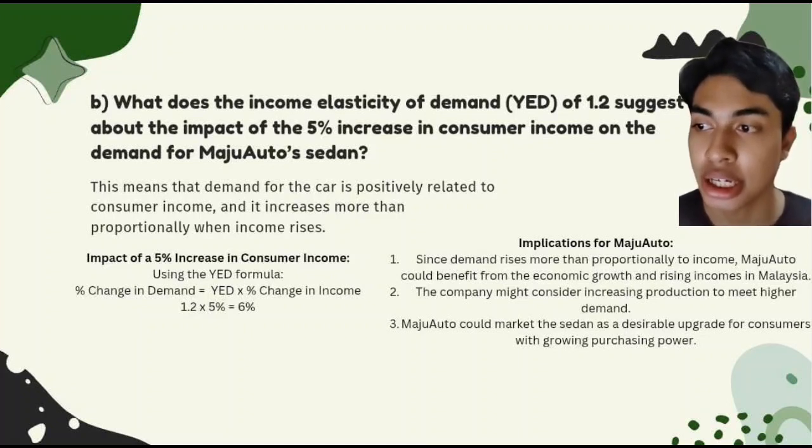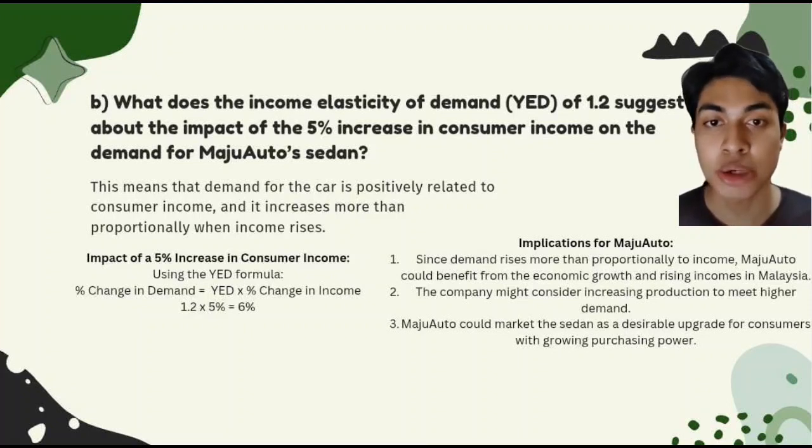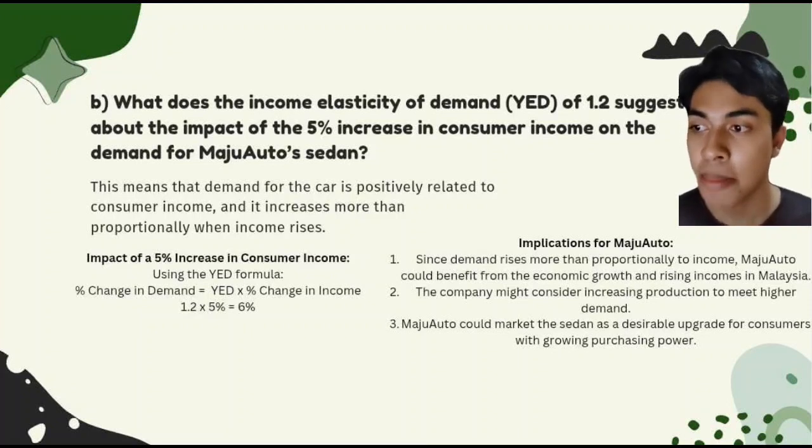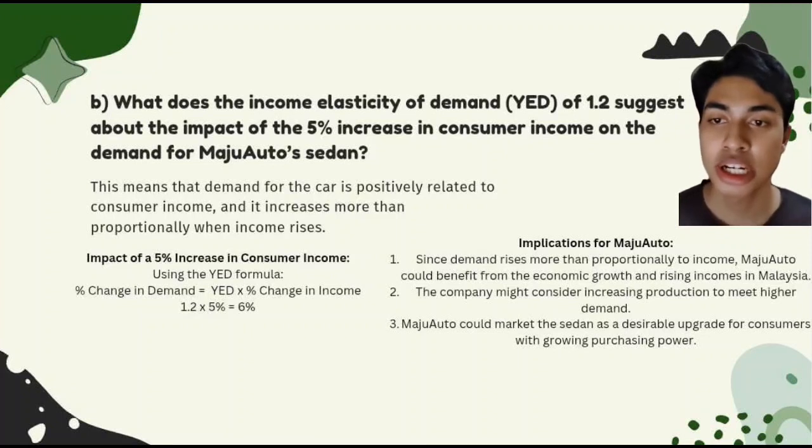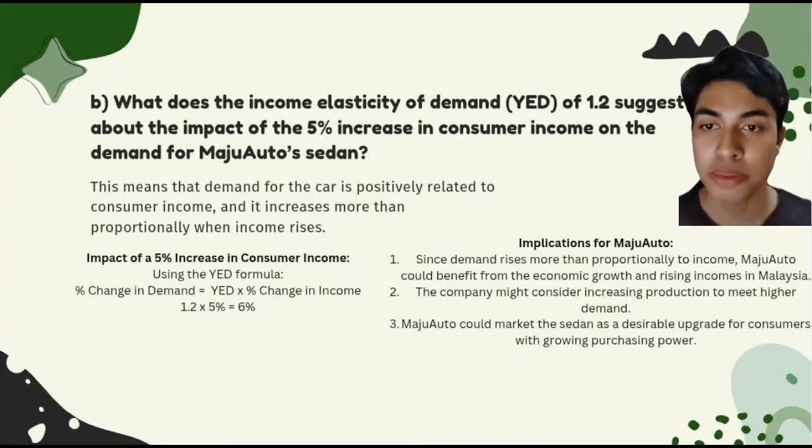Using the YED formula, the percent change in demand equals YED multiplied by the percent change in income, which is 1.2 multiplied by 5%, and equals 6%.